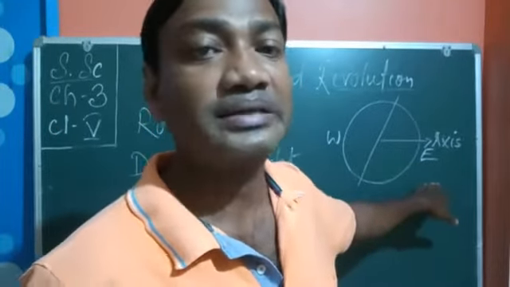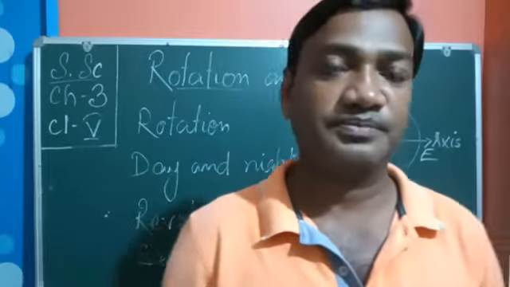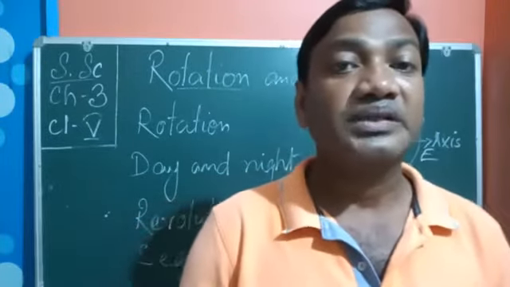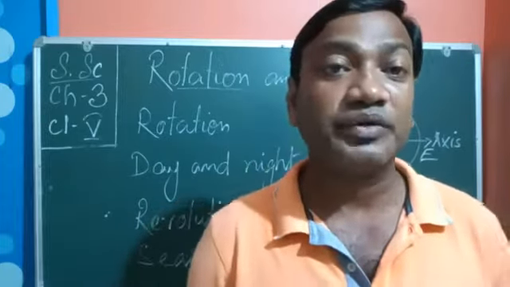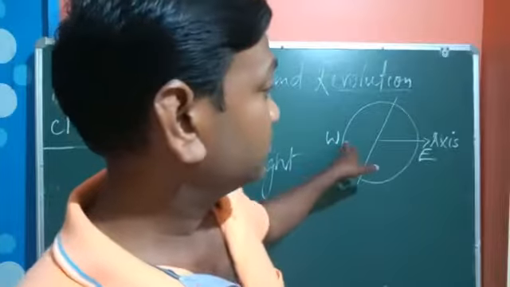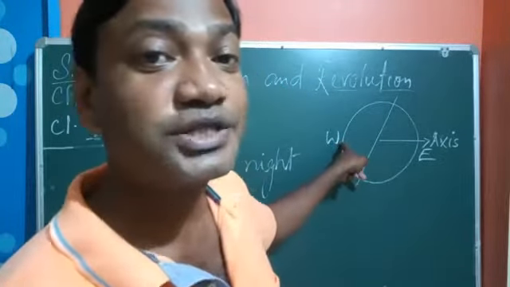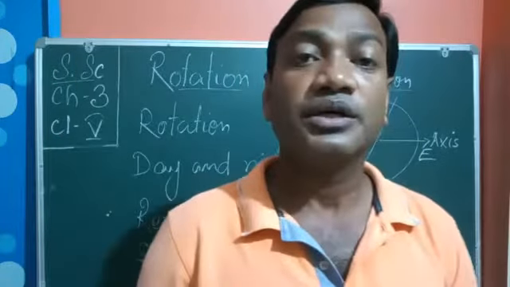So you can say it is anti-clockwise. It is not clockwise. And it takes one day, that means 24 hours. From this point and again coming back to this point, it takes 24 hours to complete one rotation.